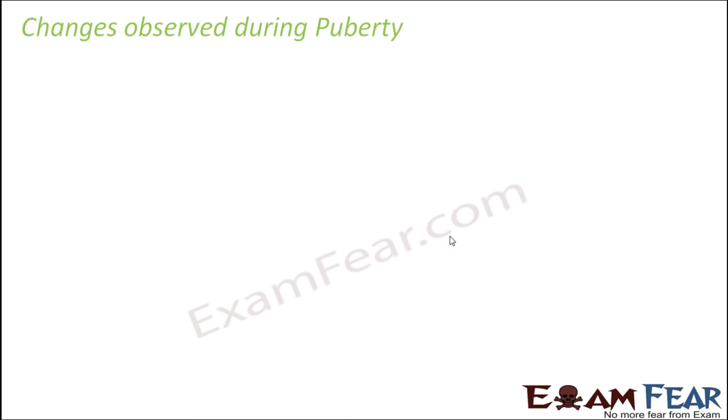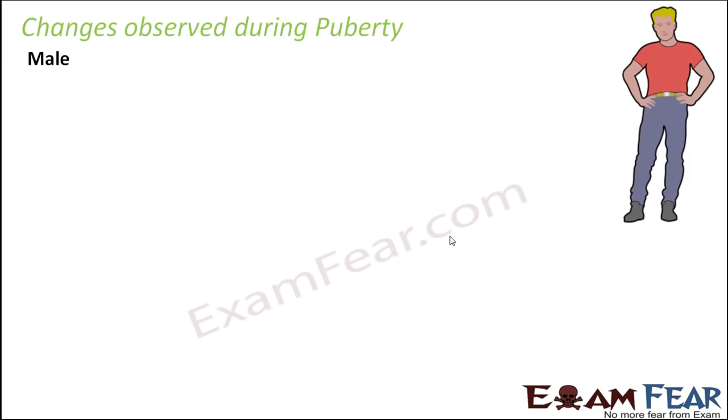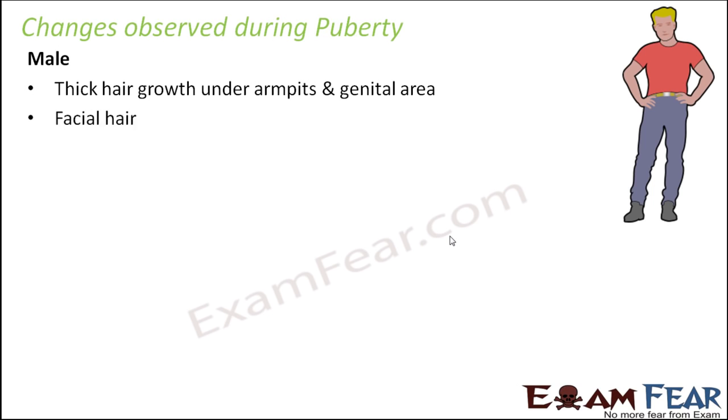So let us quickly look at the changes which are generally seen in an individual when he or she reaches puberty. First let us talk about a male. What are the changes that show that a guy is entering from the childhood phase into adolescence? Thick hair growth under armpits and genital area. In and surrounding the genital area, there is quite thick hair growth. Also under the armpits.